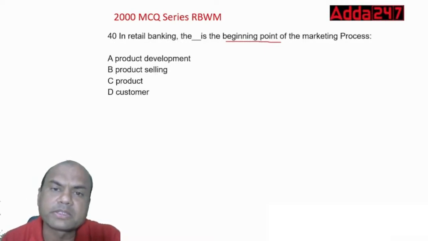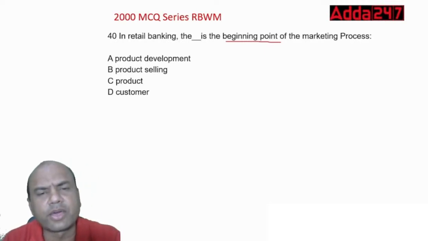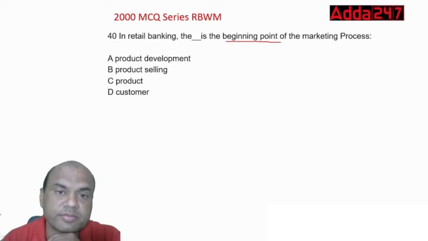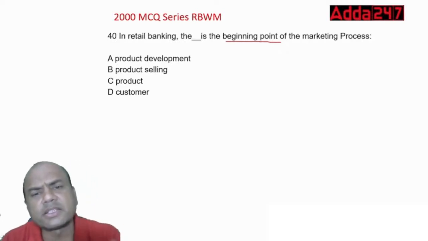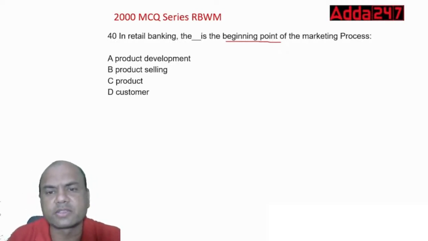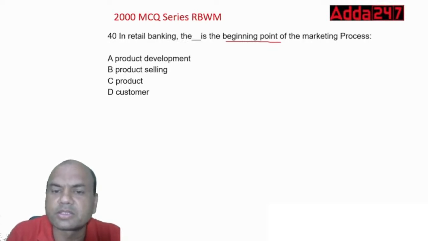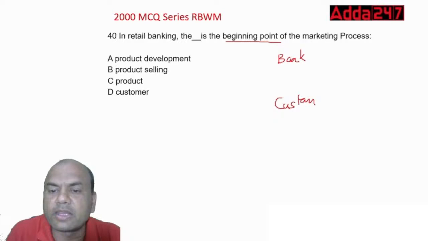Now the problem is, you require a loan against securities, but my bank doesn't have that product. Let me write it over here. You are the customer, I am the bank.